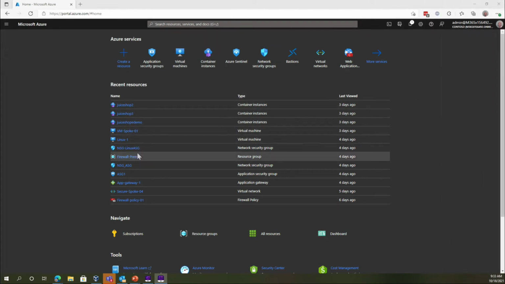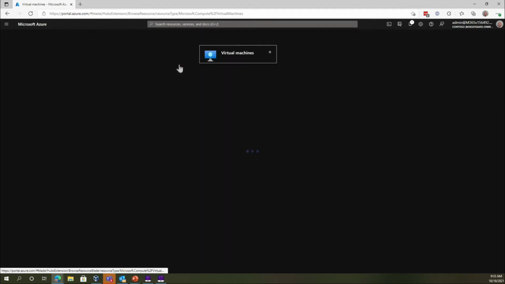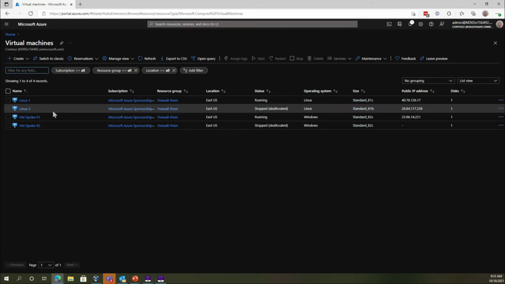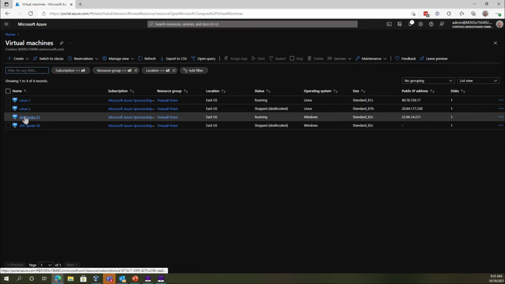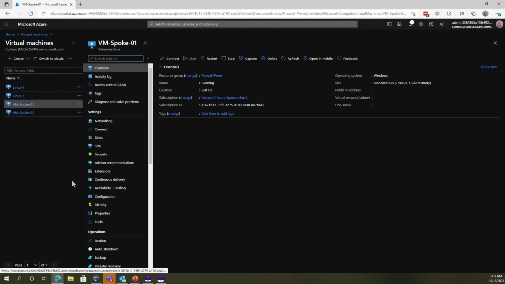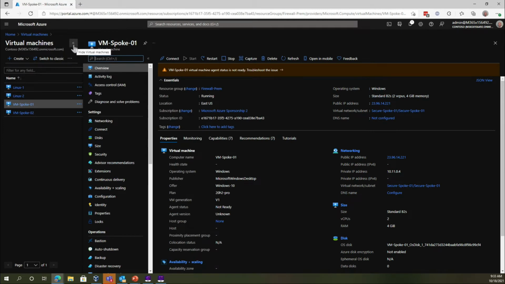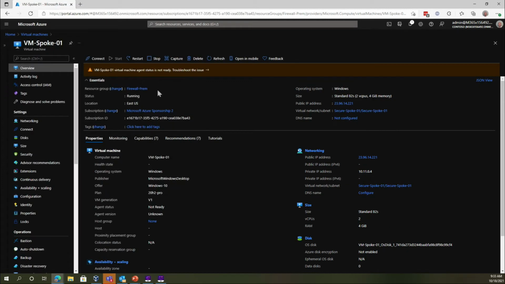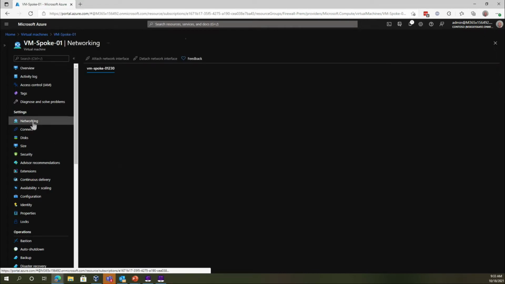All right, so to look at any of the network security groups or application security groups, there are 2 ways to do this. Let's go to virtual machines, and then let's click on one of these machines. I'm going to click on VM Spoke 1. This is a virtual machine in Spoke 1. It says I just turned this machine on, so it's not ready. But let's go and look at networking here.